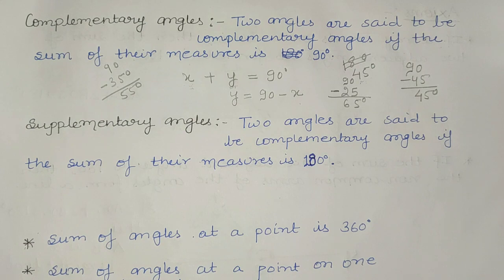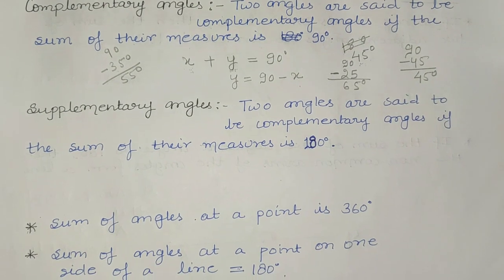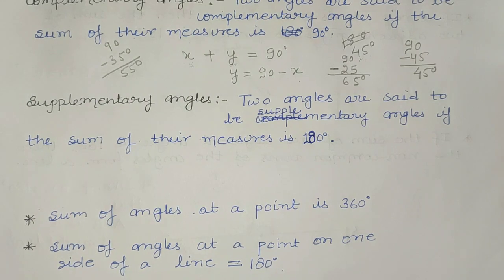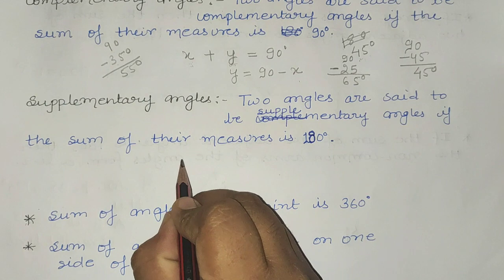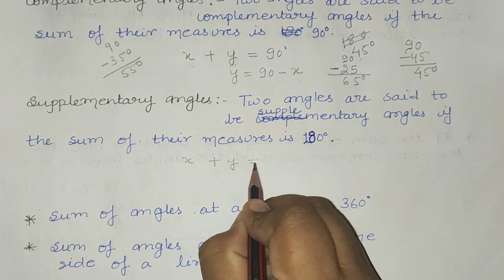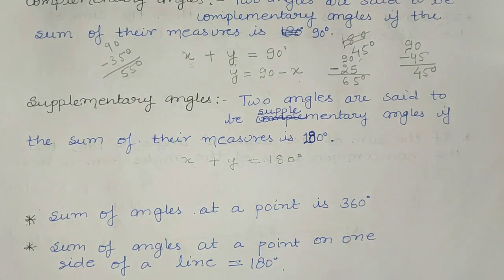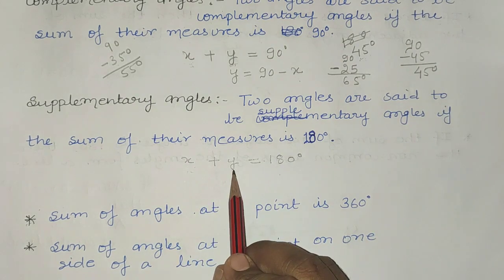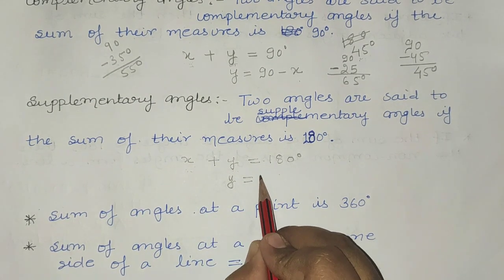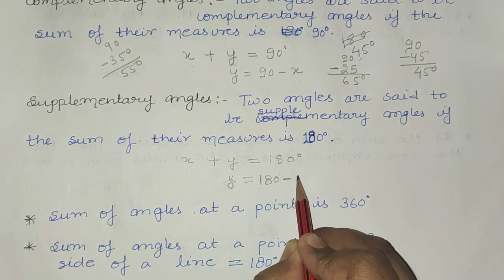In the same manner, what are supplementary angles? Two angles are said to be supplementary angles if the sum of their measures is 180 degrees. Again, suppose two angles x and y: if the sum of these two angles is 180 degrees, then these two angles are known as supplementary angles. If one of them is known and you want to find the other, you shift it to the right-hand side, and you get 180 minus x.